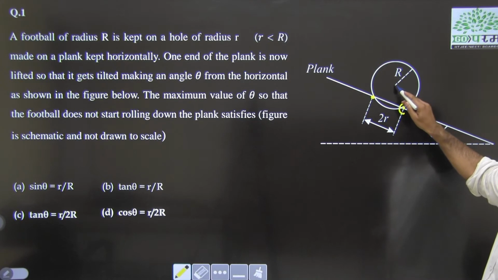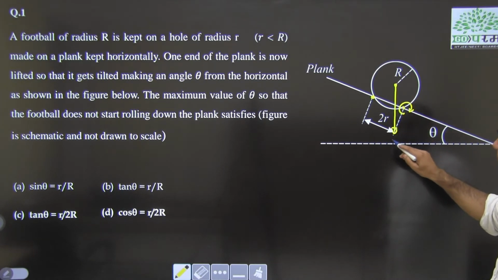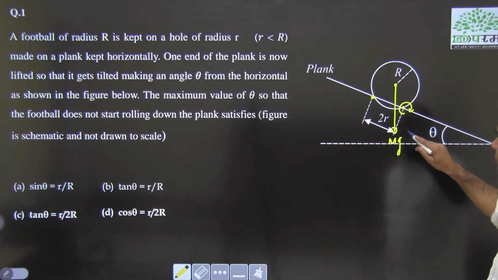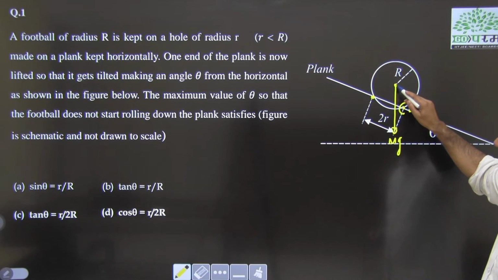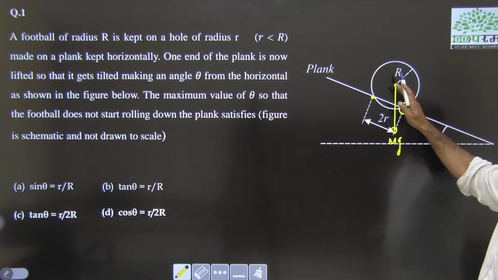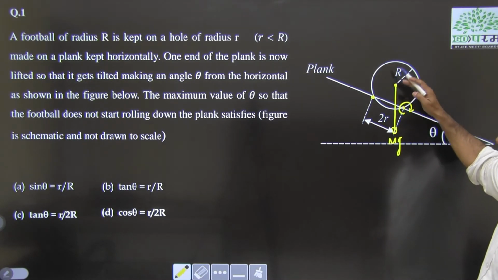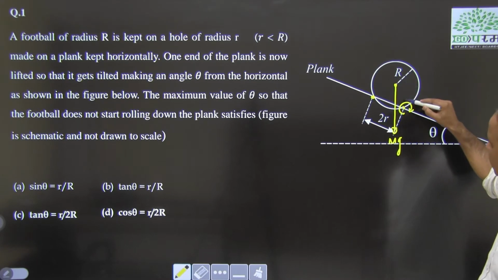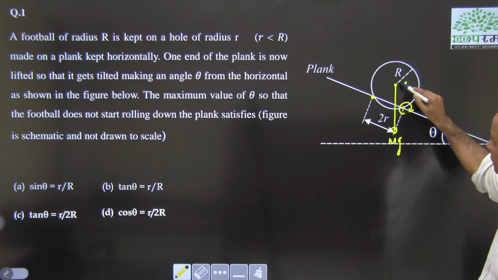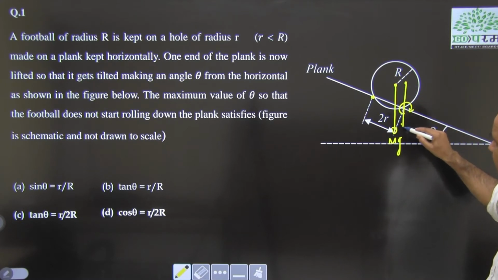Now, what will happen? The center of mass of the football at this instant is shown here. Now, the weight force will act downwards. Now, think of the situation when this center of mass will move rightwards, move a bit upwards also, and will come in the line of this point. You think of the situation when this center of mass will move here, and the force of gravity will pass from this point of contact.